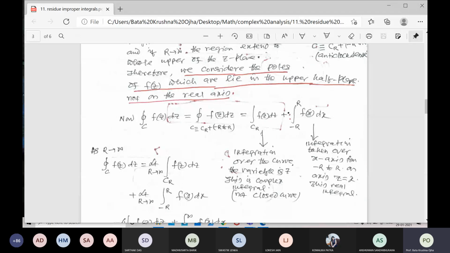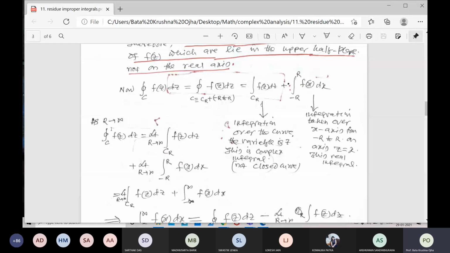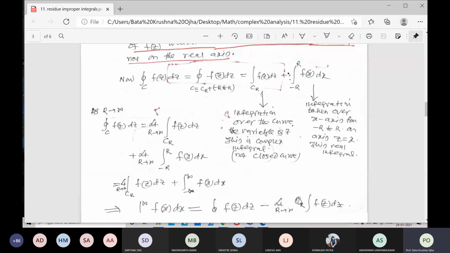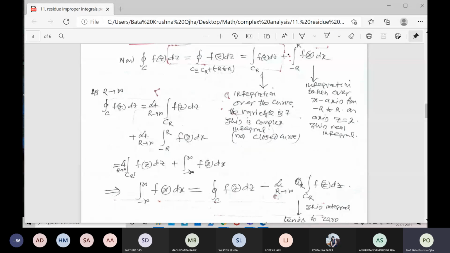Now, as r tends to infinity, the integration over C is equal to the limit as r tends to infinity of the integration over the semicircle CR of f(z), plus the limit as r tends to infinity of the integral from minus R to R. What is your left side? Left side is a closed curve.